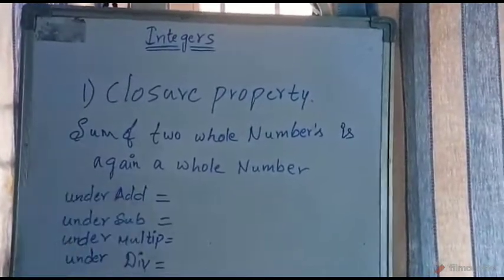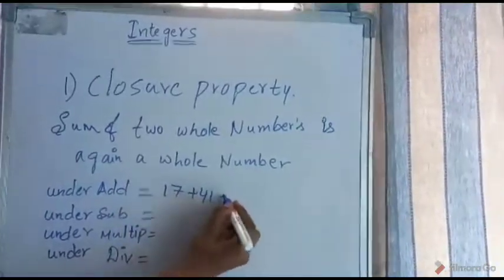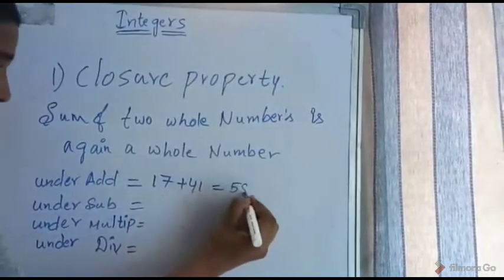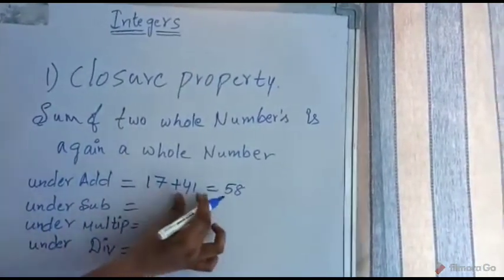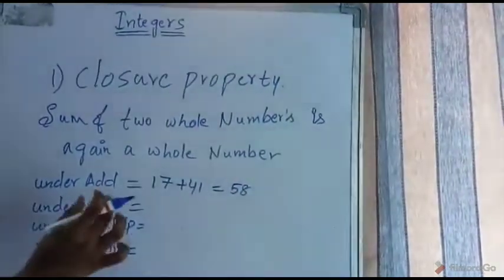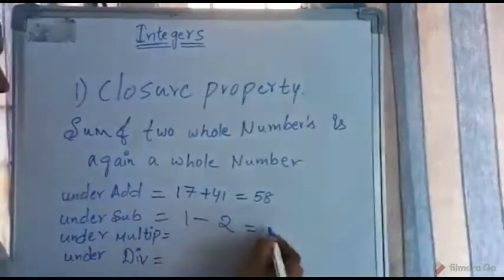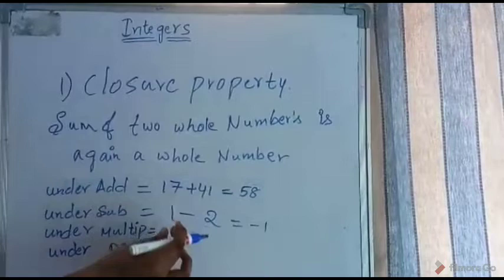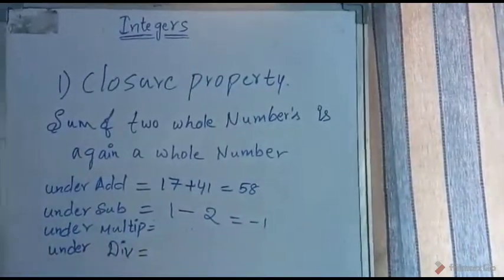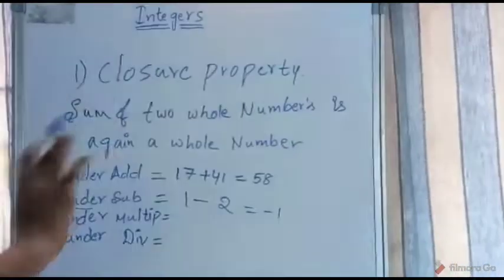Let's see under addition. 17 plus 41 equal to 58. 17 is a whole number, 41 is a whole number, so we get 58, which is also a whole number. Now let's take subtraction. 1 minus 2 equal to minus 1. So 1 is a whole number, 2 is a whole number, but minus 1 is an integer. So under subtraction this property won't work.